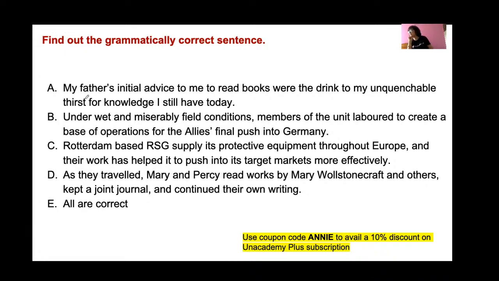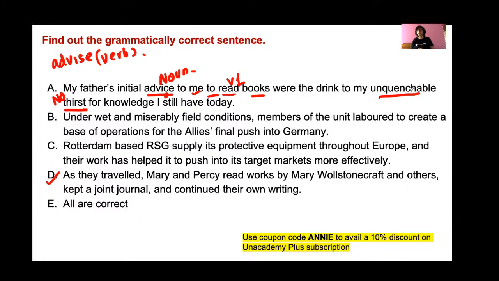Option D. Advice is the noun form and advise is the verb form. So my father's initial advice to me to read, and what was the advice? To read, first form of the verb, to read books were the drink to my unquenchable thirst. This thirst is a noun here, and unquenchable means something that cannot be satisfied. So this girl or boy had an unquenchable thirst for knowledge. This unquenchable is an adjective for the noun thirst, okay?